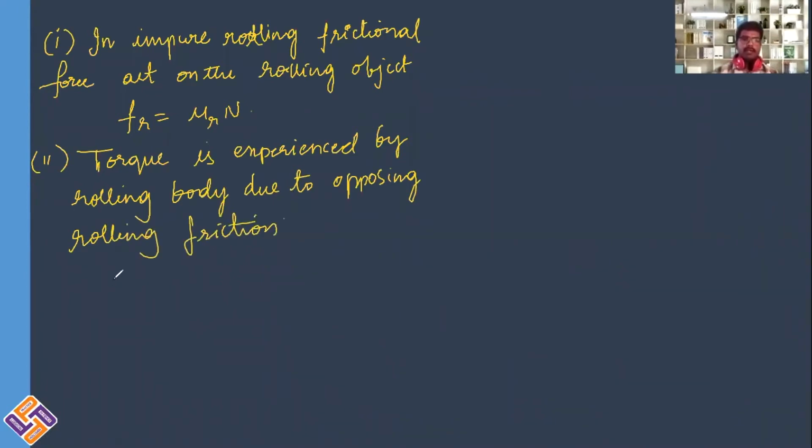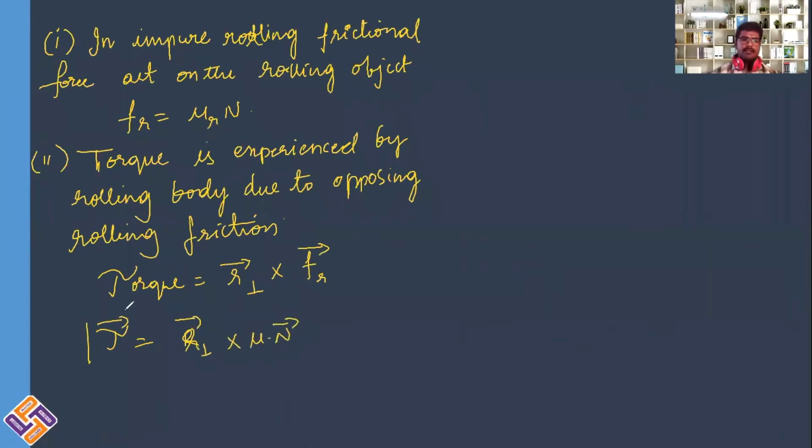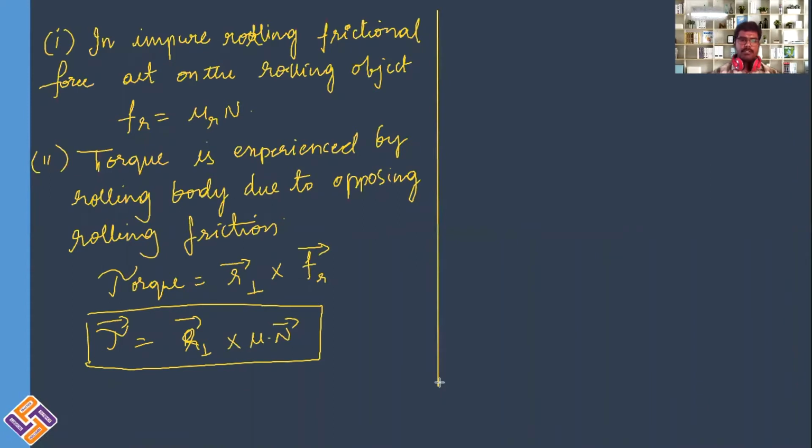And that torque is equal to R perpendicular cross rolling friction Fr, right? This can be written as torque tau is equal to R perpendicular cross mu into normal reaction N, and this is torque acting on the body which is in rolling motion.